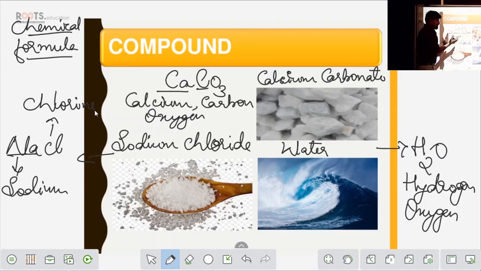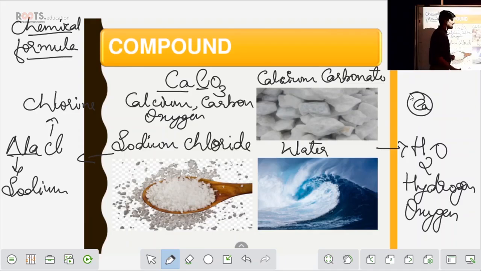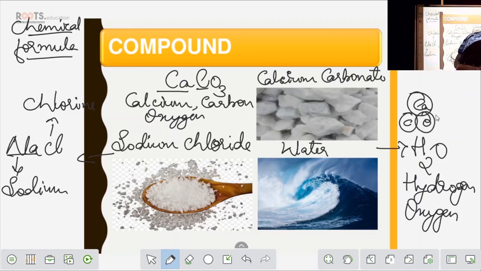Now how is this compound considered as a molecule? As you see, Ca is one atom. One atom of calcium, one atom of carbon, and three atoms of oxygen. They are combined together like this.